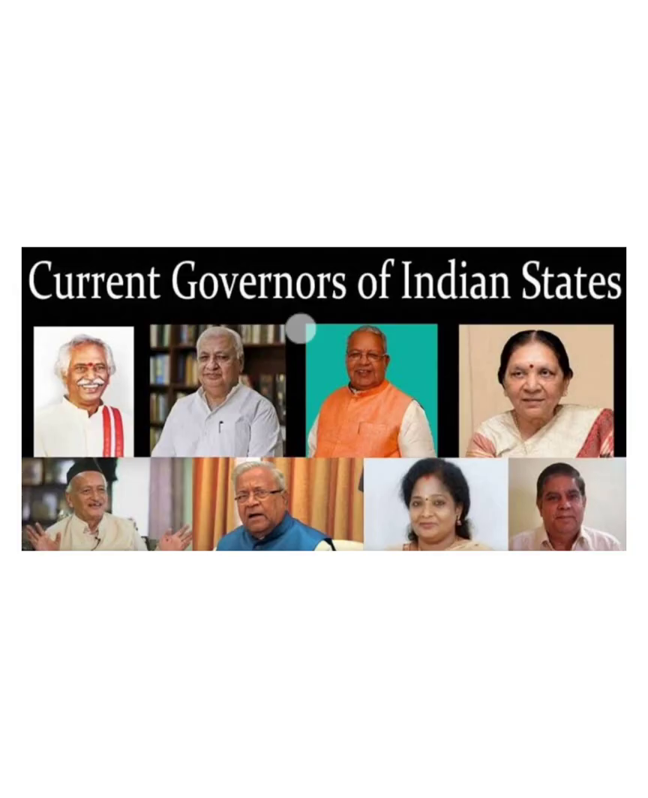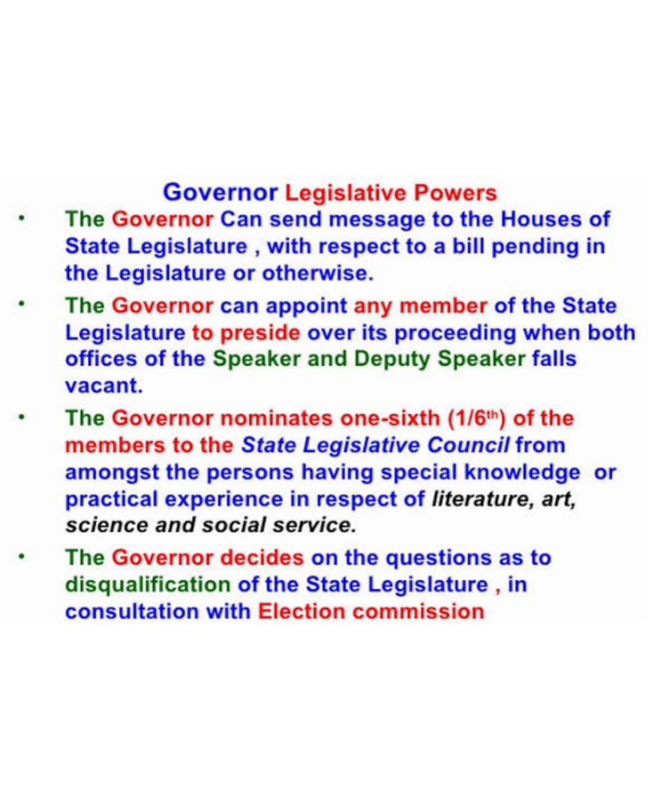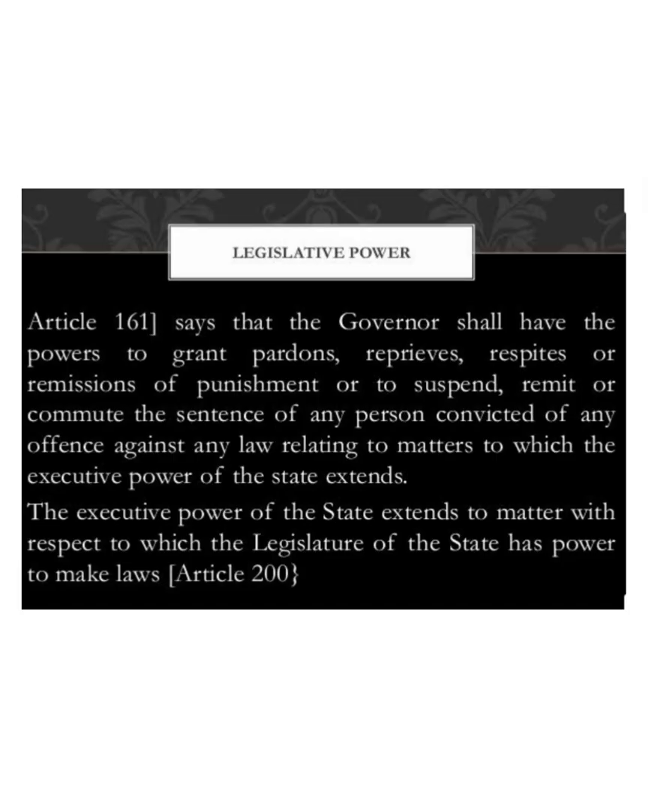The governor is also an important part of the state executive. Every state has a governor who is appointed by the president for a 5-year term, whereas union territories are governed by lieutenant governors. In certain circumstances, the governor has the authority to exercise his or her special powers, also known as discretionary powers.